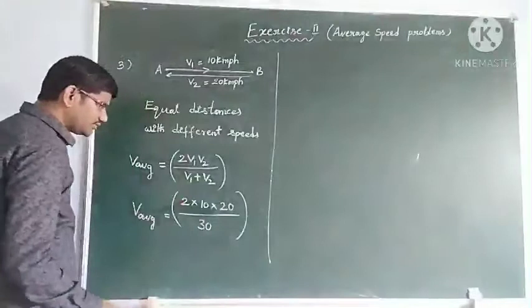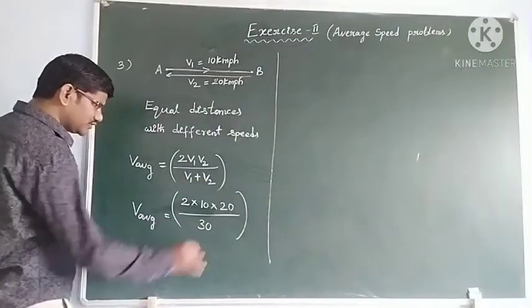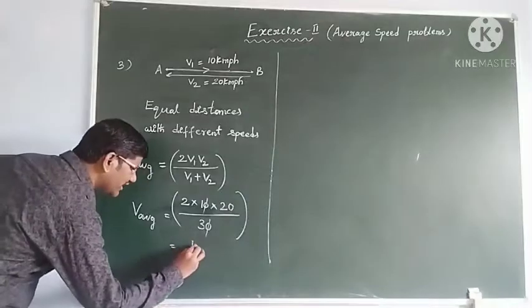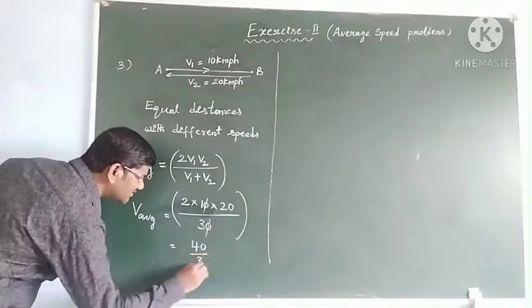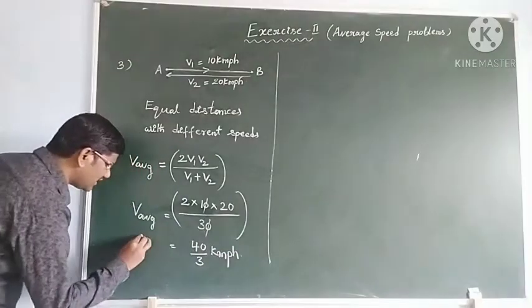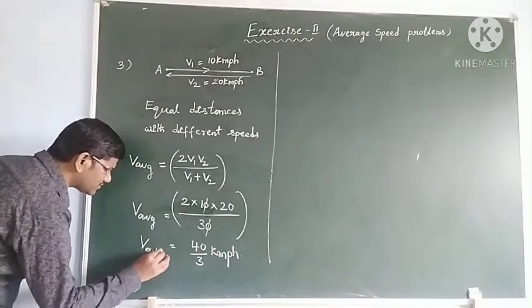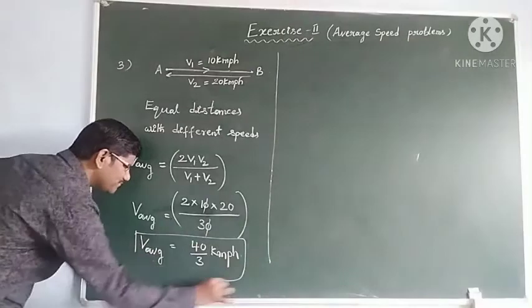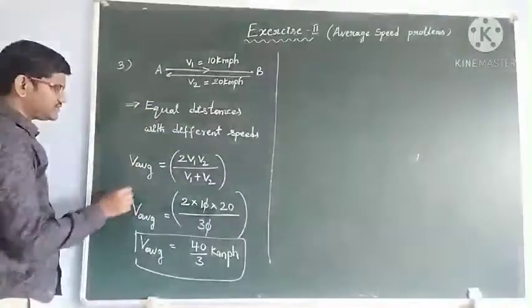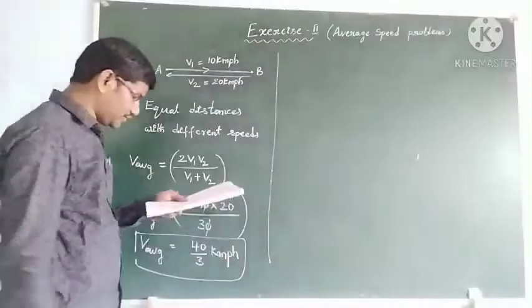If you cancel, this 0 gets cancelled. 20 into 2 we get 40 by 3 kmph is the average speed. So whenever an object covers equal distances with different speeds, this is the formula we have to use.